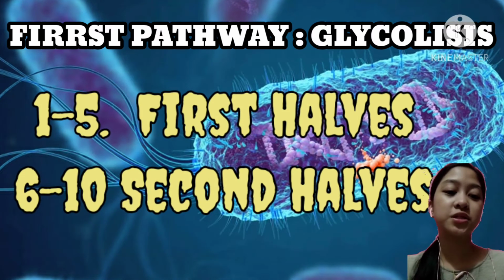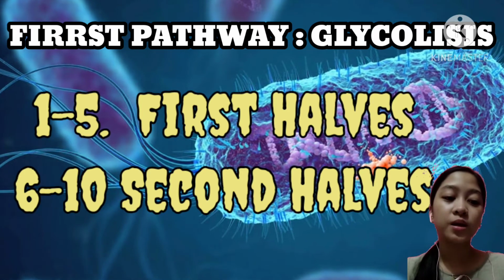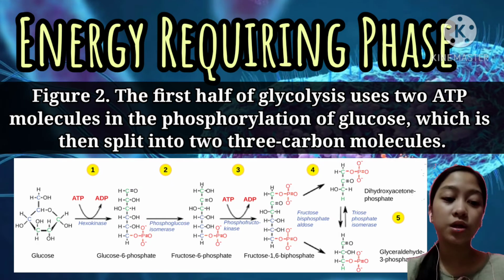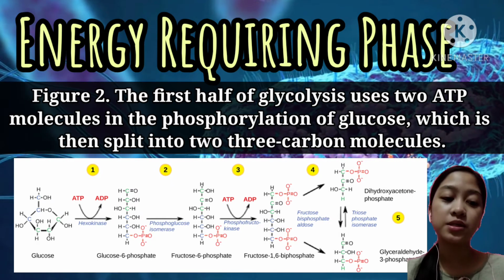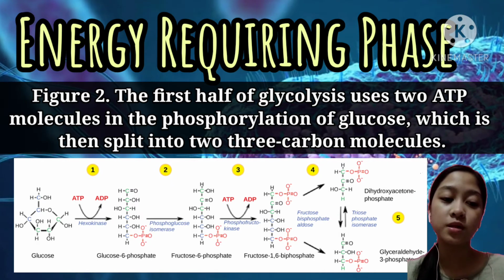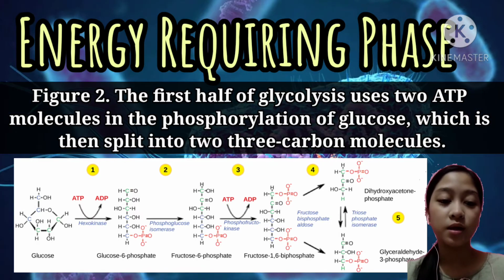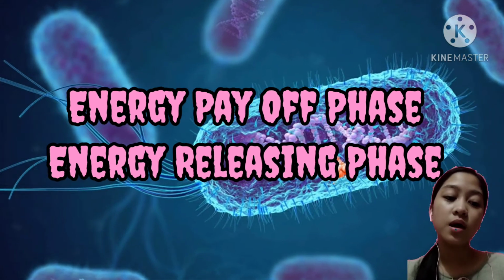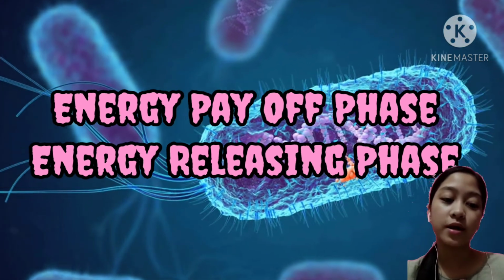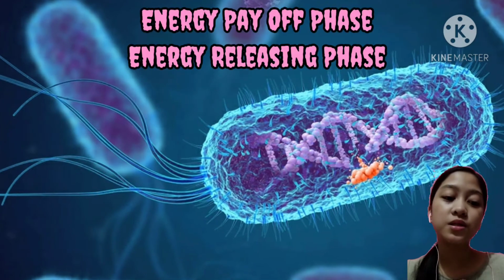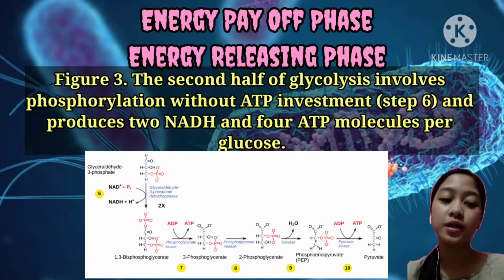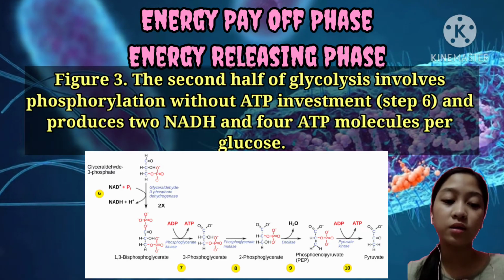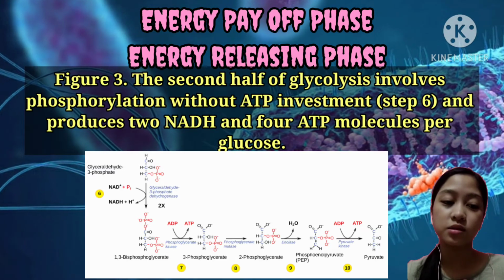The first half, which is steps 1 to 5, is what we call the energy requiring phase. In this phase, the starting molecule of glucose gets rearranged and two phosphate groups are attached to it. While steps 6 to 10, which is the second half, is called the energy releasing phase or the energy payoff phase. In this phase, each 3-carbon sugar is converted into another 3-carbon molecule, pyruvate, through a series of reactions.